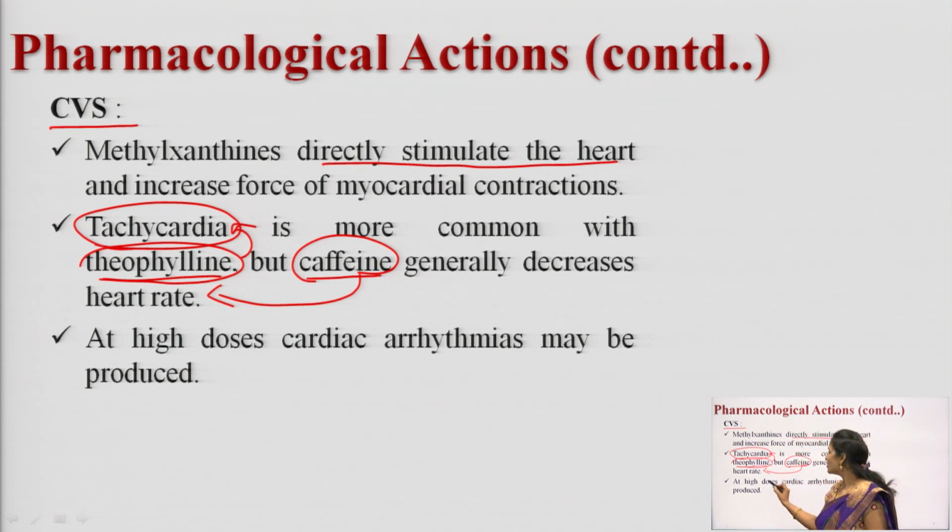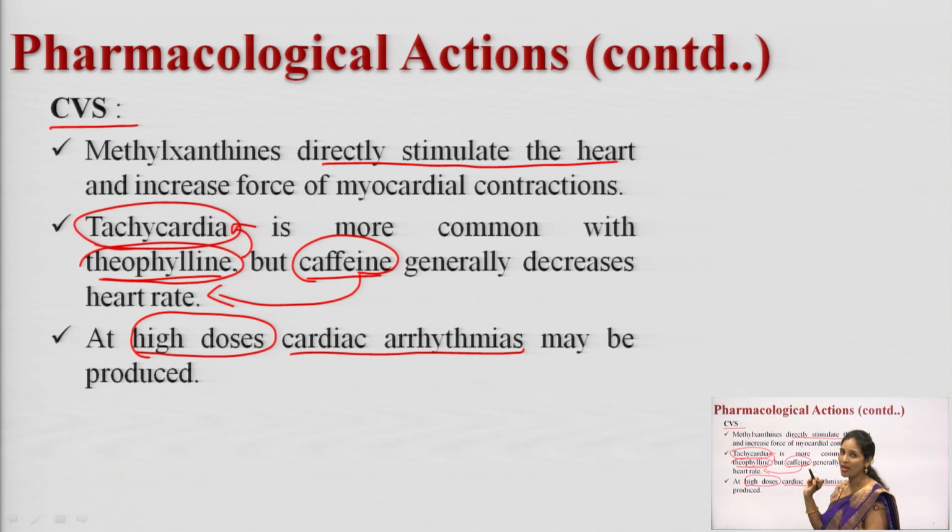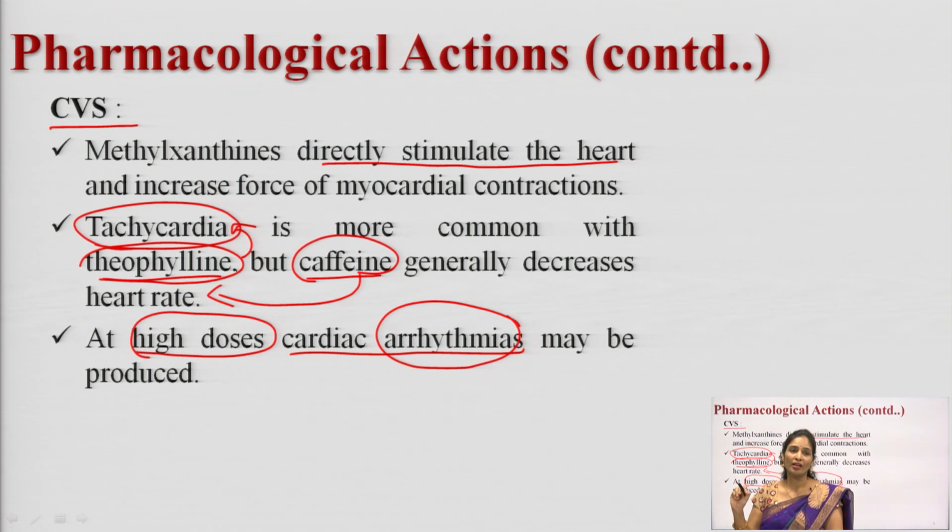If you give the methylxanthines in an increased dose, what is going to happen on the CVS? If you give a slightly higher dose, you can see cardiac arrhythmias. Cardiac arrhythmia is a common effect with methylxanthine drugs when you increase the dose a little bit more. What is an arrhythmia? An arrhythmia is an irregular heartbeat, and an irregular heartbeat is termed a cardiac arrhythmia. So at a high dose you can see cardiac arrhythmia.